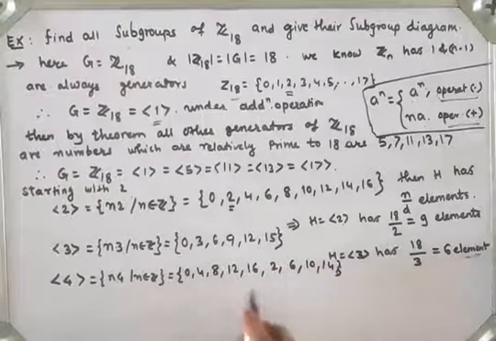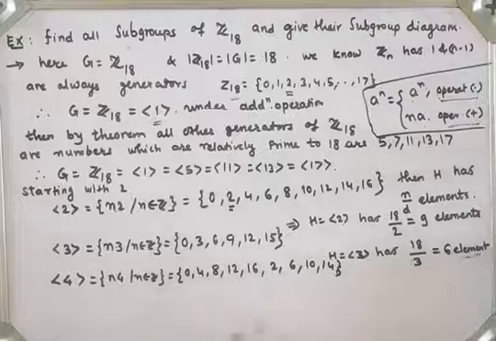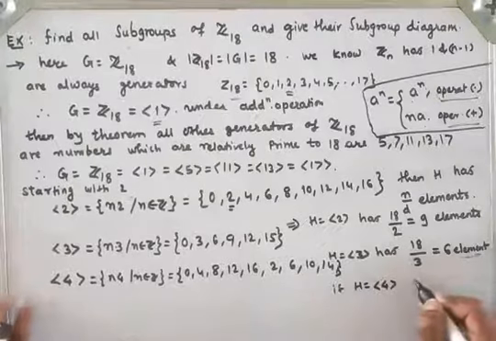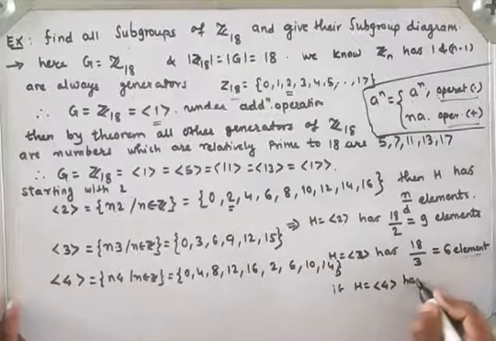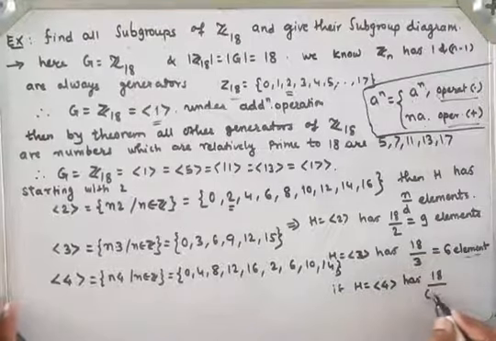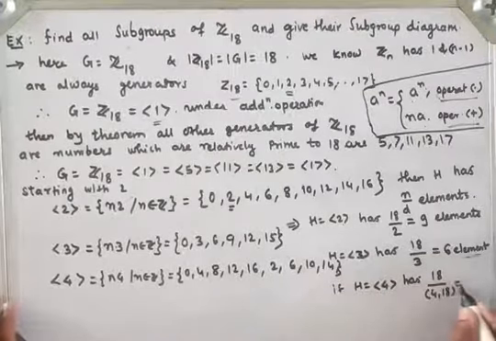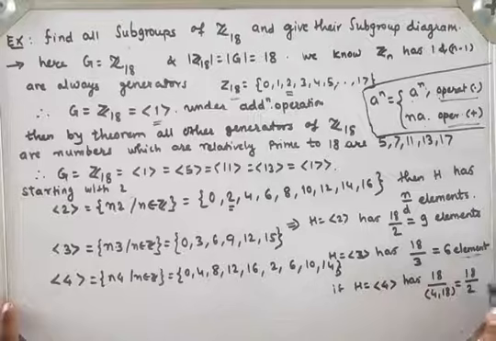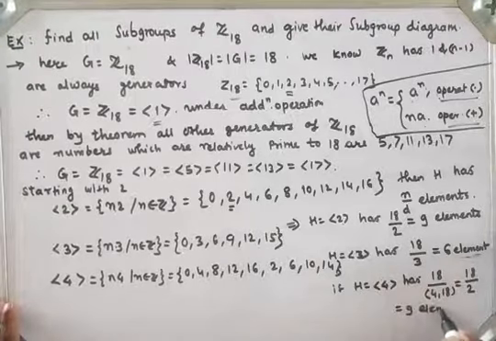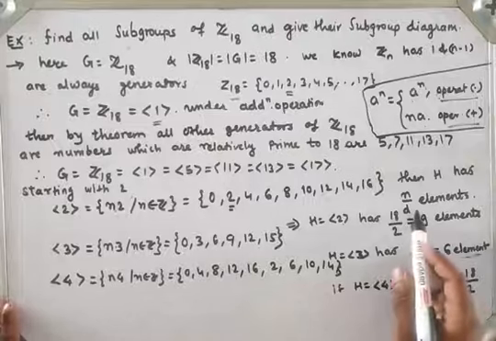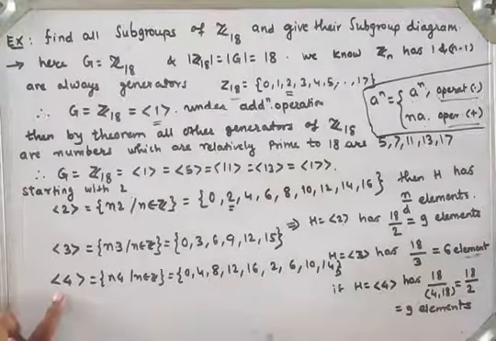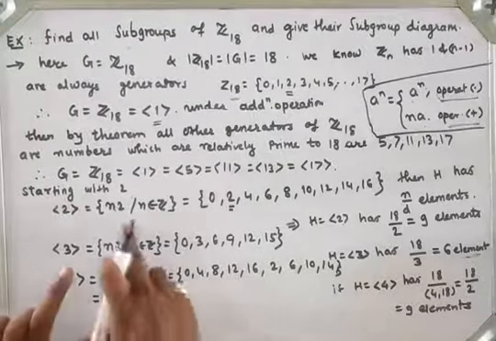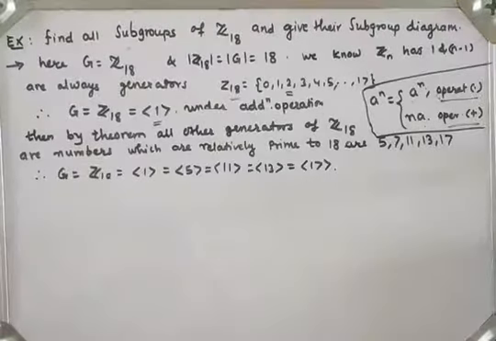So these are all the elements. How many elements? 3, 3, 6, 3, 9, right? So again, if H is equal to generator 4, then how many elements does it have? 18 divided by GCD of 4 and 18. What is the GCD of 4 and 18? It is 2, so 18 upon 2 gives 9 elements, because d is nothing but the GCD of r and s. So again generator 4 has 9 elements, which is the same as generator 2, because generator 2 and generator 4 have the same elements.